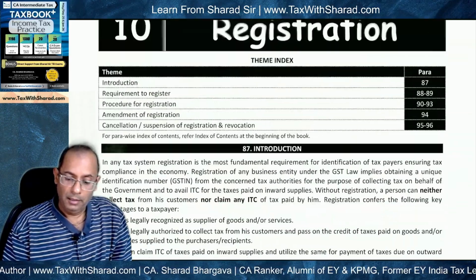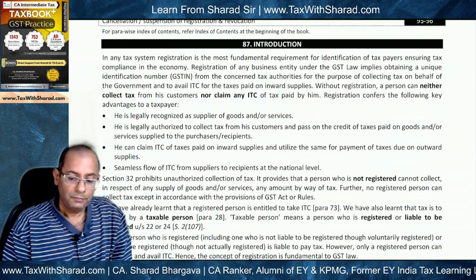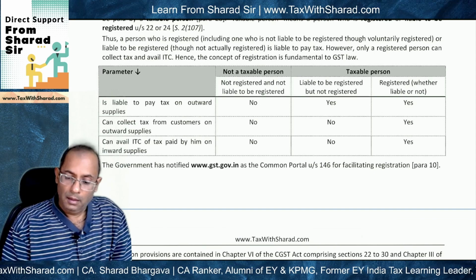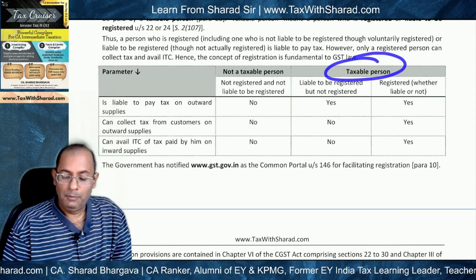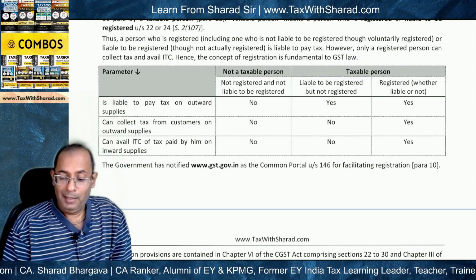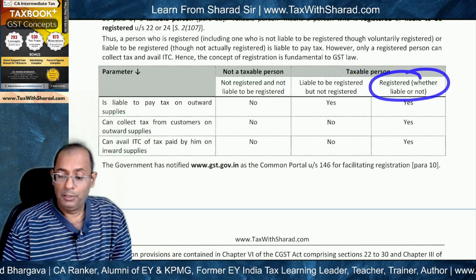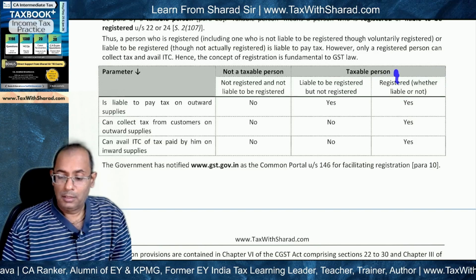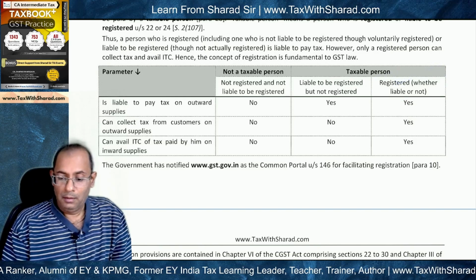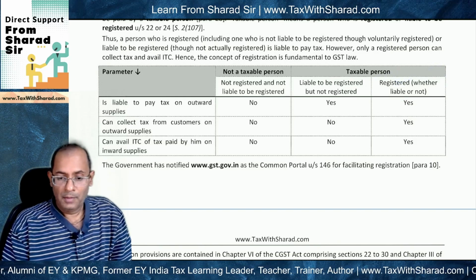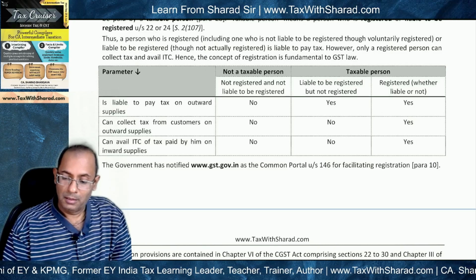It is because if you look at the provisions of registration, where we are talking about a taxable person, liable to be registered but not registered, registered whether liable or not. So this is the case in our hand because the various multiplexes, the VPCL is registered in multiple states.